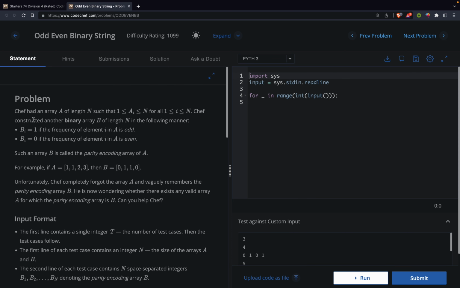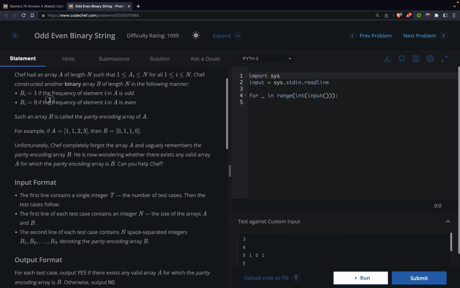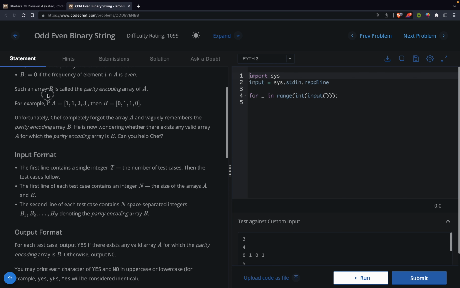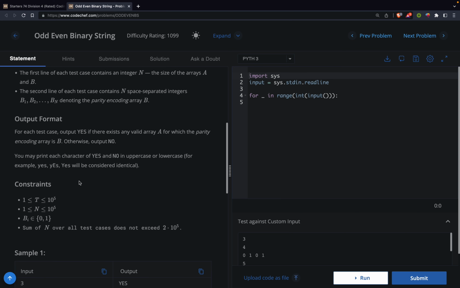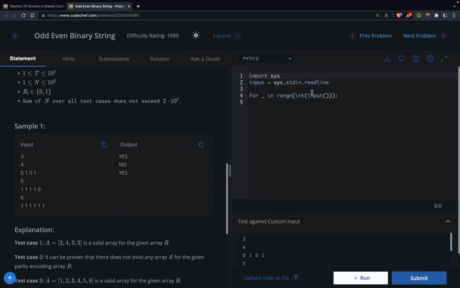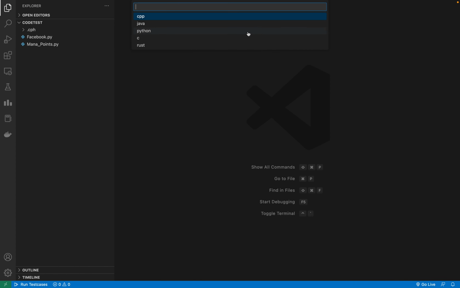So let's read the problem statement. Chef has an array A of length n, and now constructs an array B of length n, where B i is equal to 1 if the frequency of element i is odd, and otherwise B i is equal to 0. Such an array B is called the parity encoding of A, simple. And that is the input format. Okay, so let me make a new file.